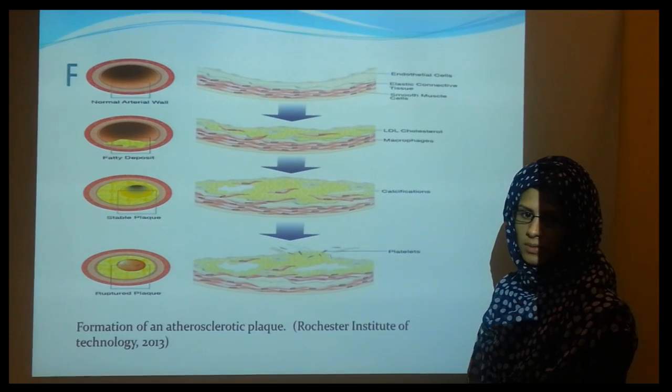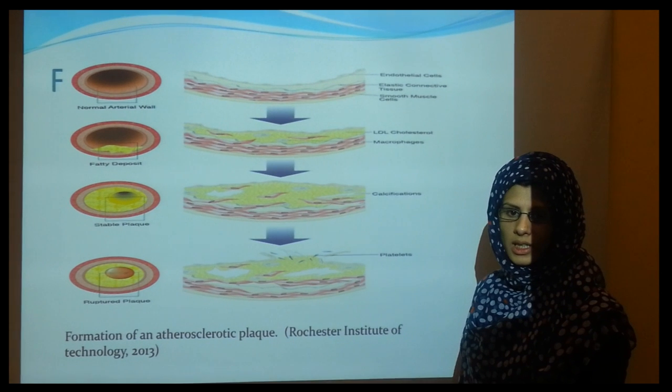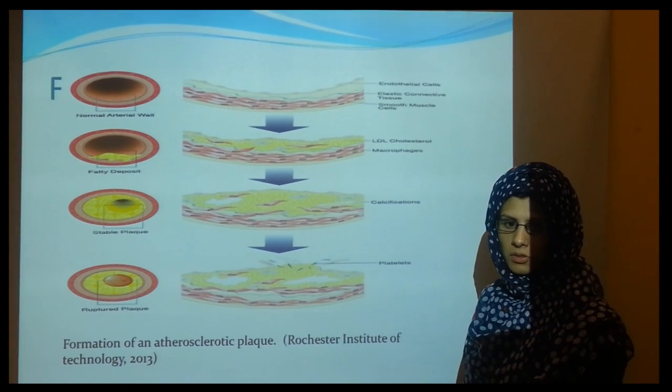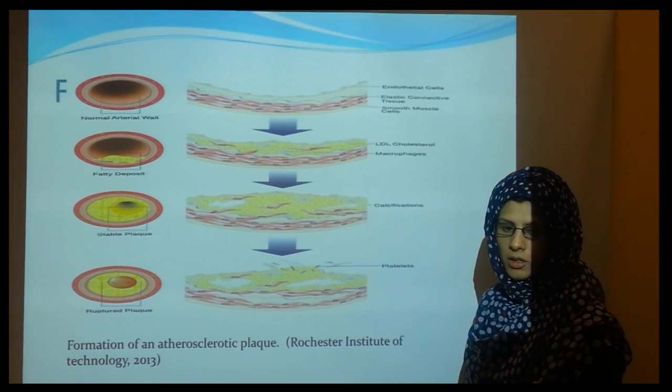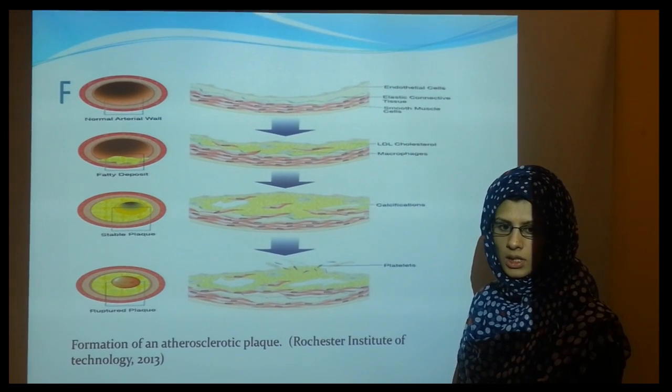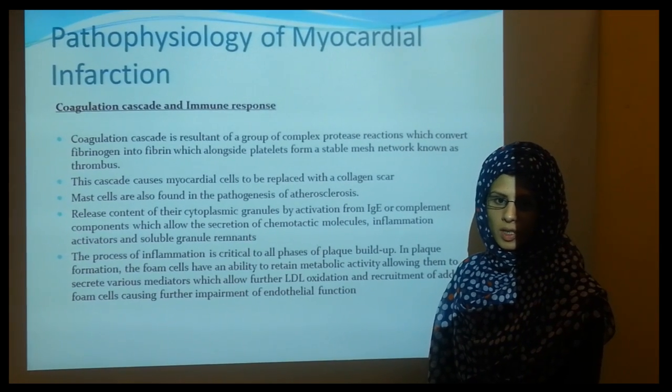The cell becomes filled with lipids, giving it a foamy appearance, such as here. This thrombus occludes the artery and, if it detaches, causes an embolus to form. This narrows blood flow to arteries and decreases pumping ability. The myocardium becomes starved of oxygen, resulting in necrosis and irreversible cell death. These build up in the inner lining of the arteries, causing plaque formation.